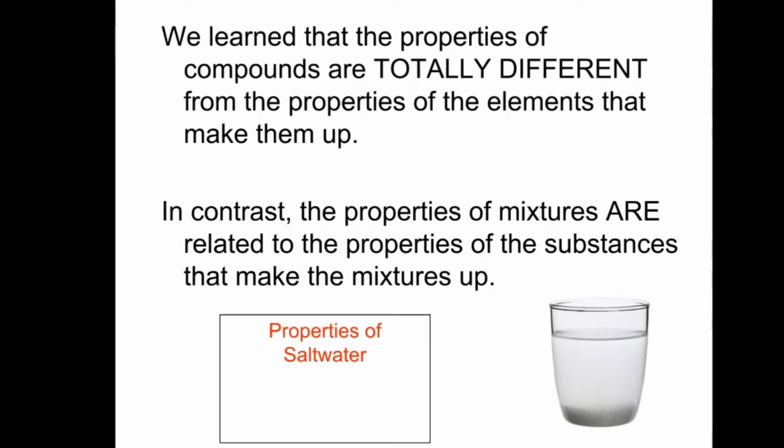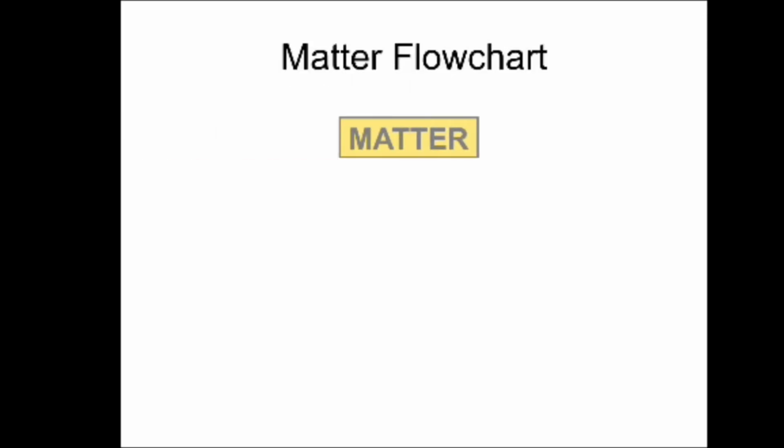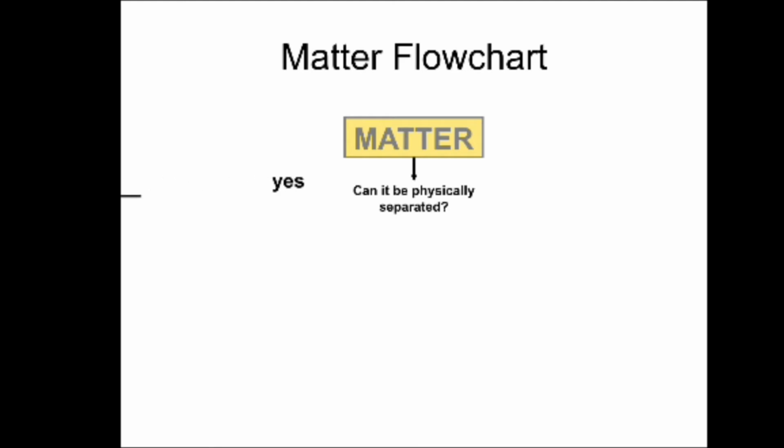We learned that the properties of compounds are totally different from the properties of the elements that make them up. In contrast, the properties of mixtures are related to the properties of the substances that make the mixtures. See the matter flow chart. Here there are 2 conditions.